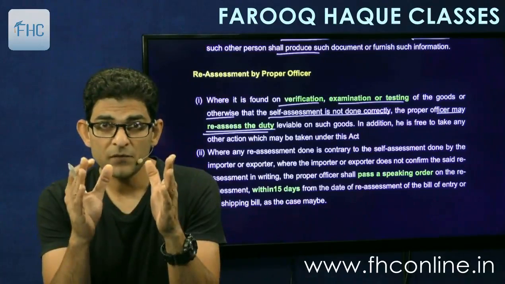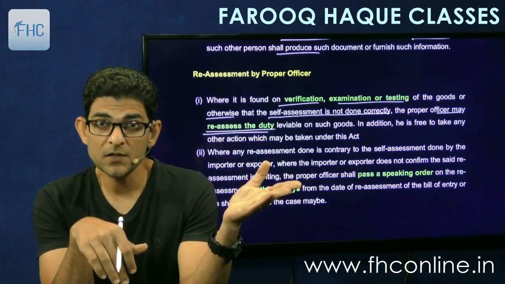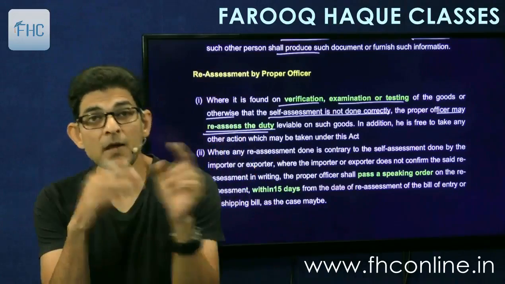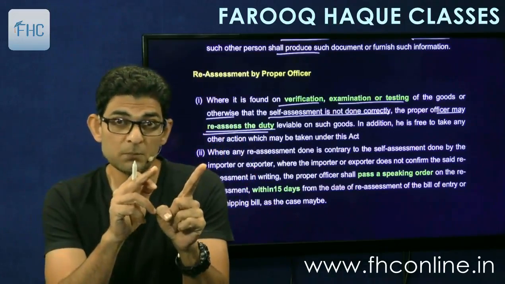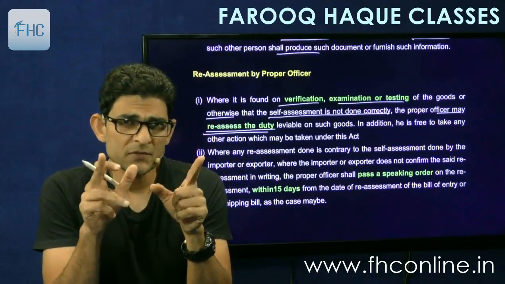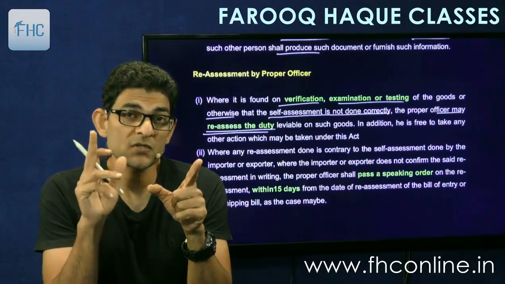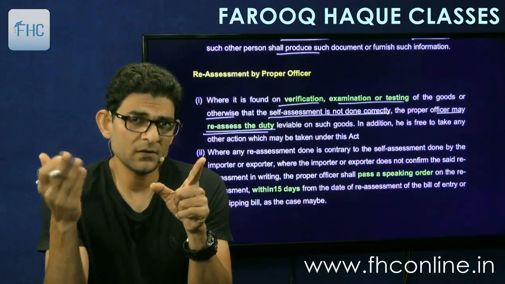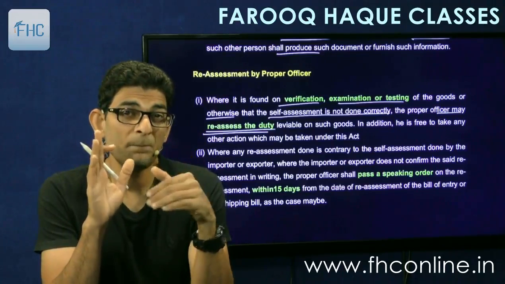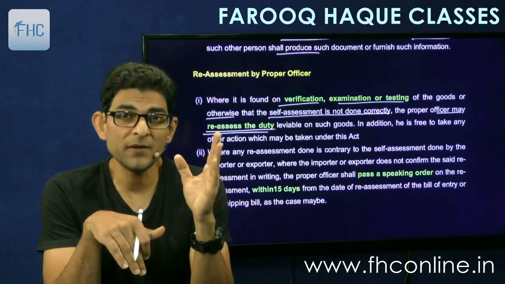See, I am filing the bill of entry. The goods have come, they have been kept in the customs area, right? The ship in charge has unloaded the goods in the customs area. Now I go for clearance of goods, I am the importer. So when I file the bill of entry, I have to make self-assessment, and at the same time, as we'll study in section 46 and 47 in a few lectures to come, I'll tell you there that you have to pay the duty also along with the bill of entry.